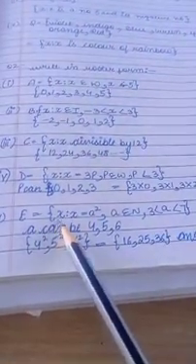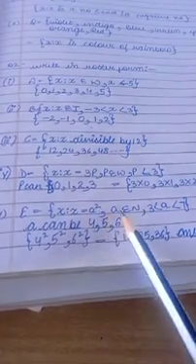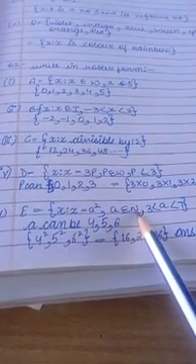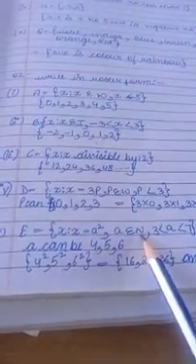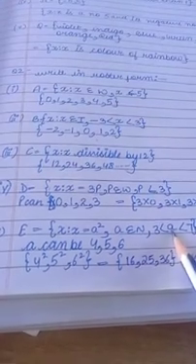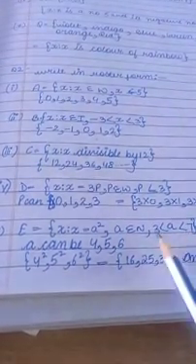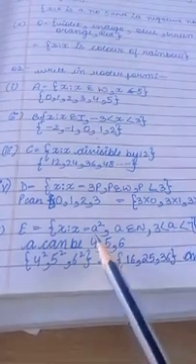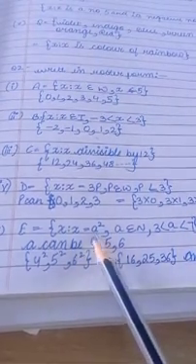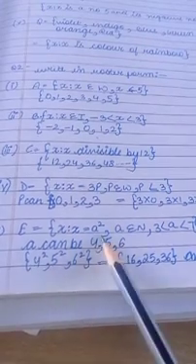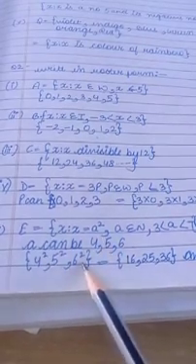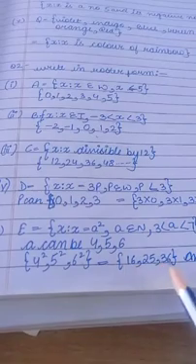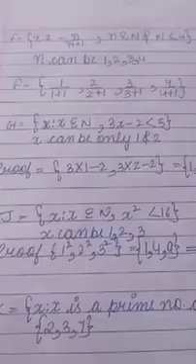Fifth part, x such that x is a square, where a belongs to N, natural numbers. Natural numbers start from 1, but they gave a condition that a should lie between 3 to 7. So what are the options? a can be 4, 5 and 6. Now put the value of a here. When a is 4, it is 4 square. When a is 5, it is 5 square. When it is 6, 6 square. So 16, 25 and 36.